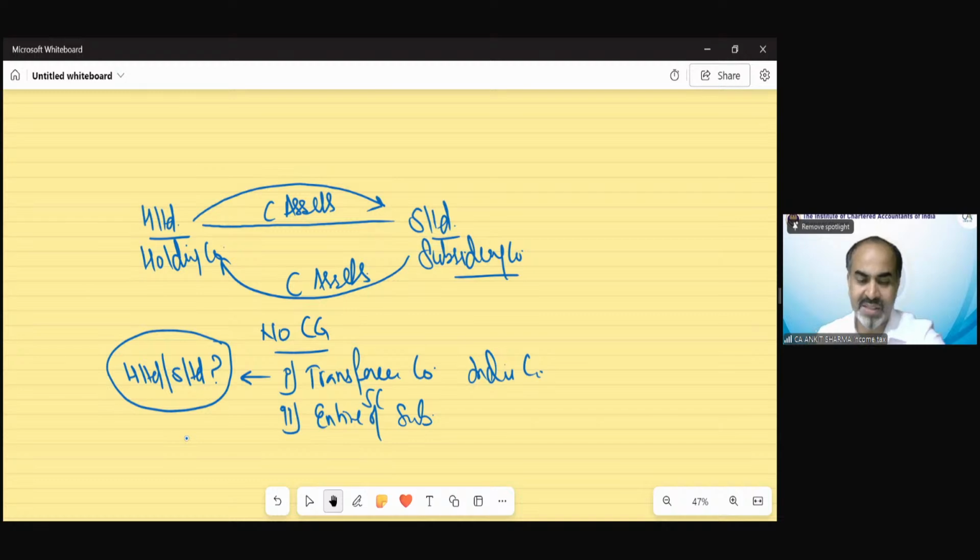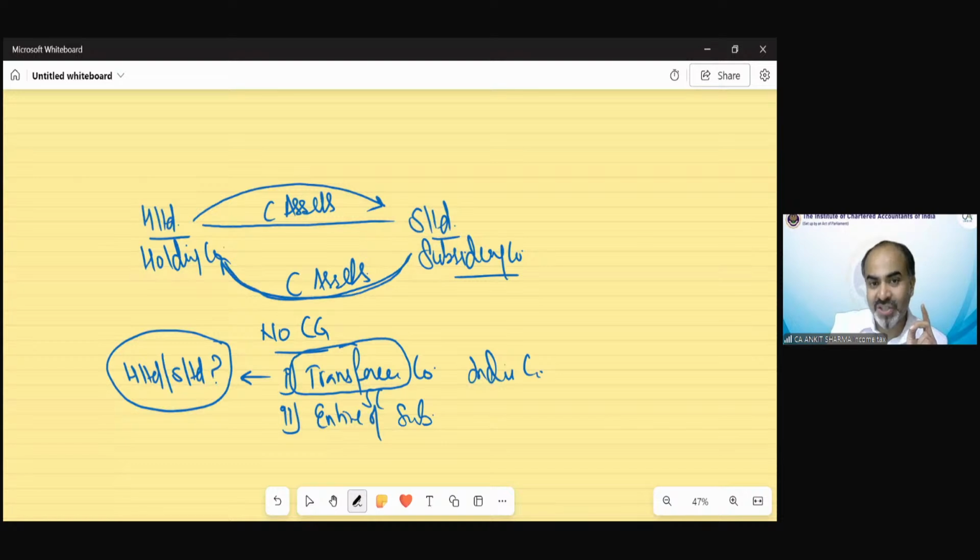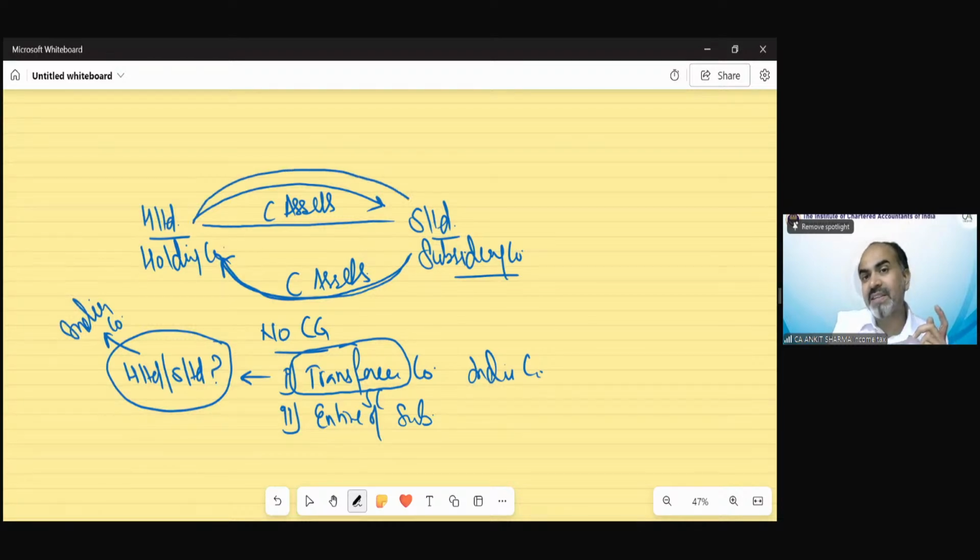There is no single answer to this question. The question said the transferee company should be an Indian company. Transferee means who is receiving that asset. If the asset has been transferred by S Limited to H, in that case, H Limited should be an Indian company. So it will depend upon the case. Who is the transferee? Do not answer only S Limited or H Limited. That is a wrong answer. If the holding is transferring the asset to S Limited, then S Limited should be an Indian company.